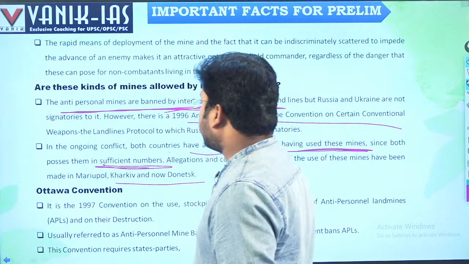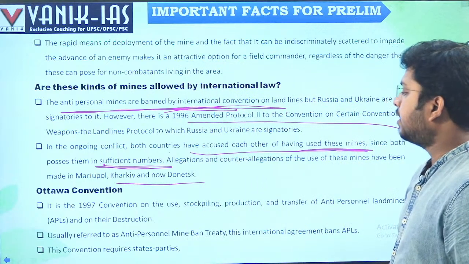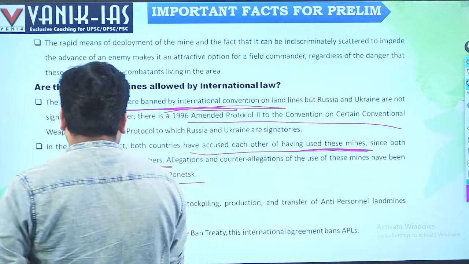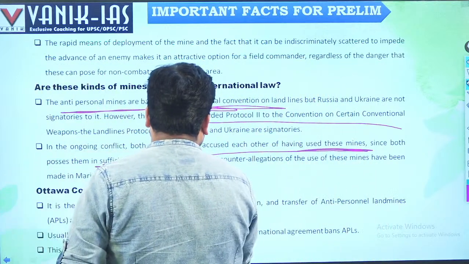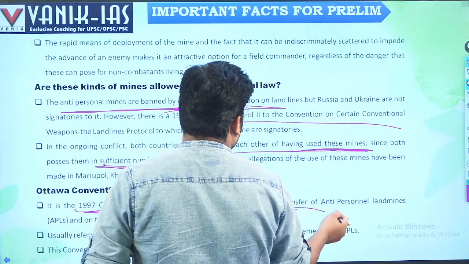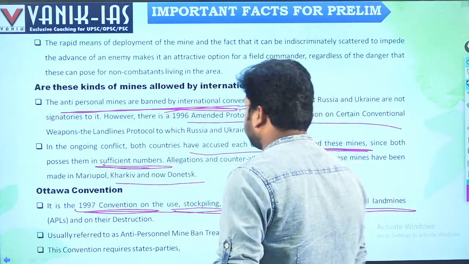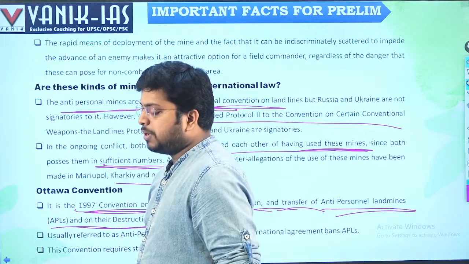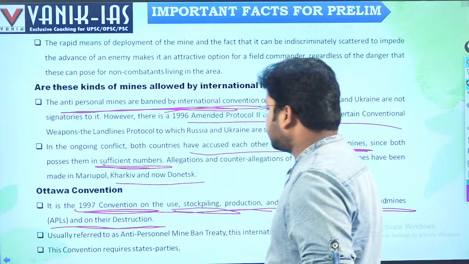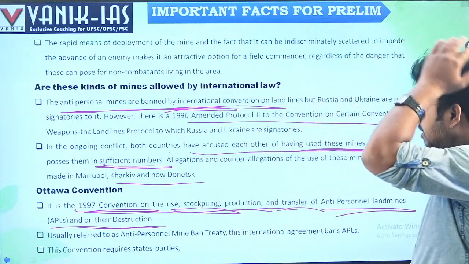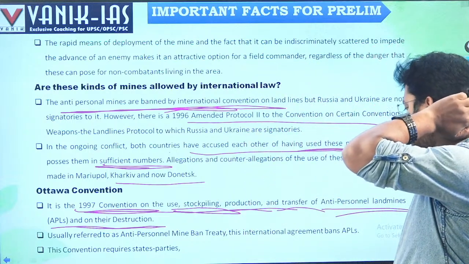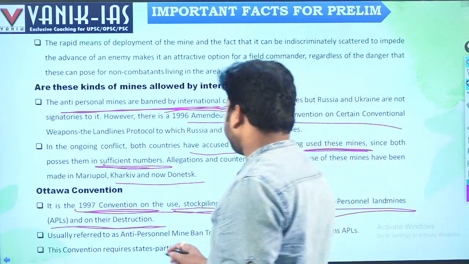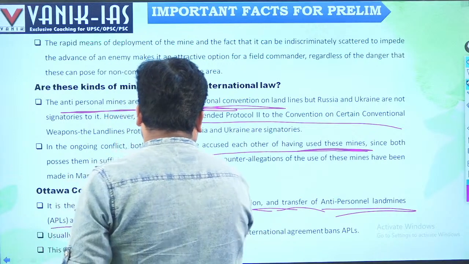What is the Ottawa Convention? It is the 1997 Ottawa Convention on the use, stockpiling, production, and transfer of anti-personnel landmines and on their destruction. It bans anti-personnel landmines, and is usually referred to as the Anti-Personnel Mine Ban Treaty.